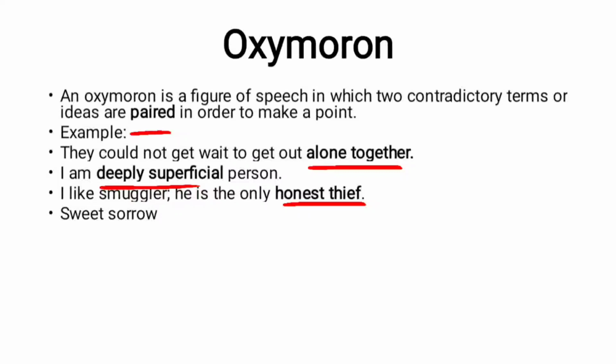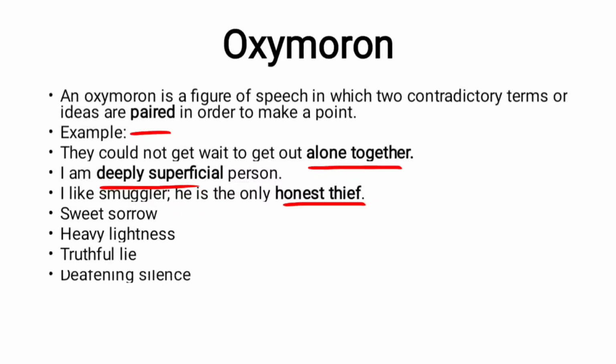Sweet sorrow, heavy lightness, truthful lie, deafening silence, cruelly kind. So these are the examples of oxymoron, and I hope you understood the difference between oxymoron and paradox. Again, I'm repeating, oxymoron has paired ideas, paired words which are opposite to each other. And in paradox, the statement is self-contradictory.